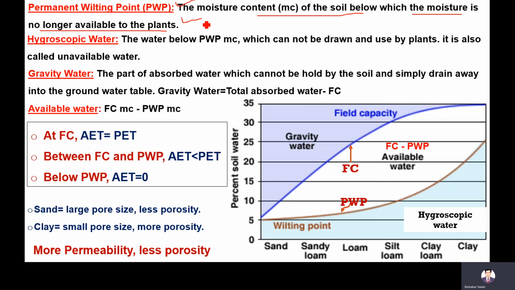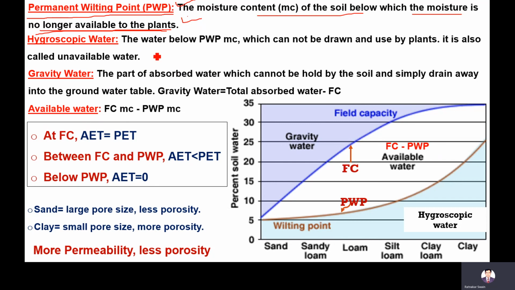If the soil moisture is very low, below the PWP, that water cannot be used by the plants because soil moisture is very low. That moisture content is called the permanent wilting point.